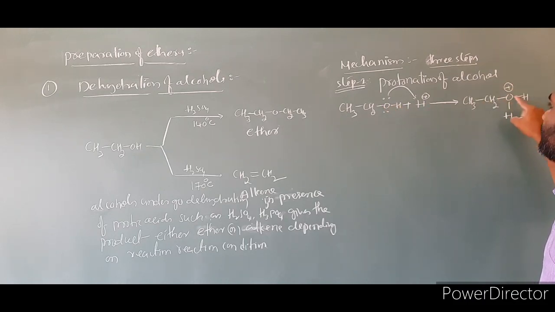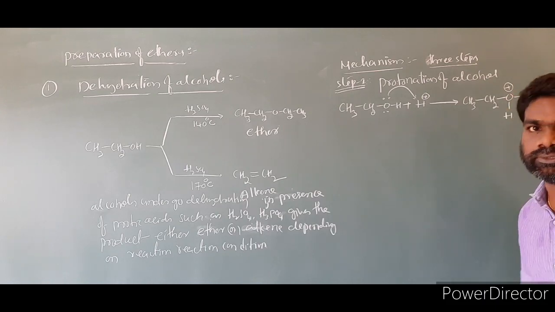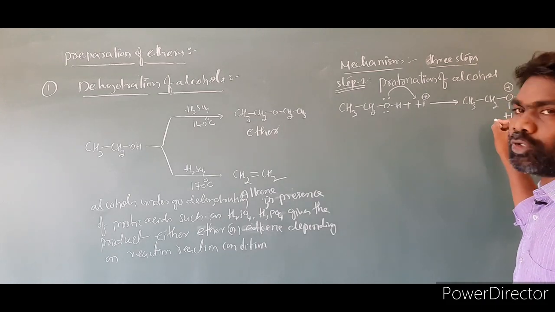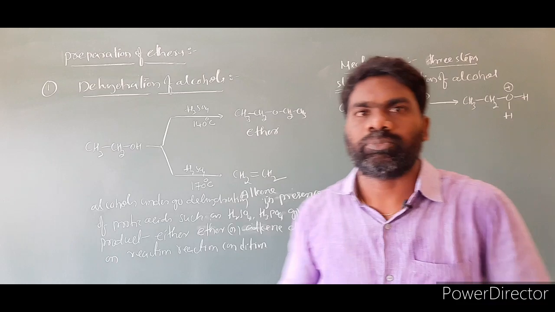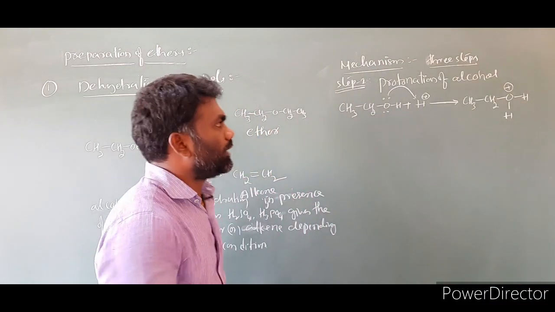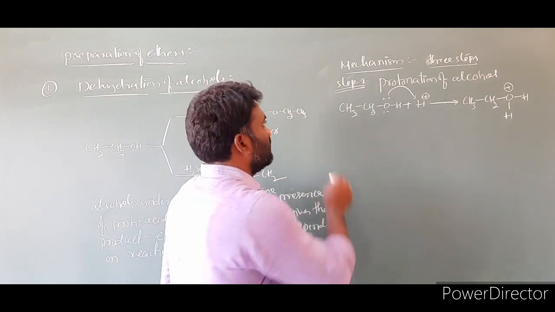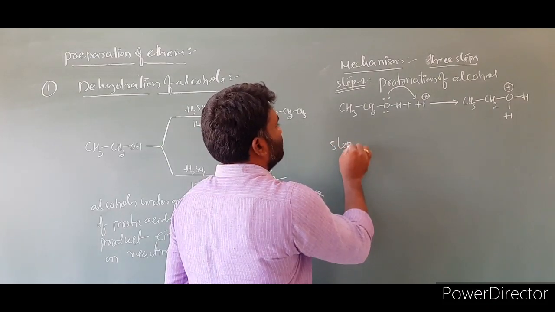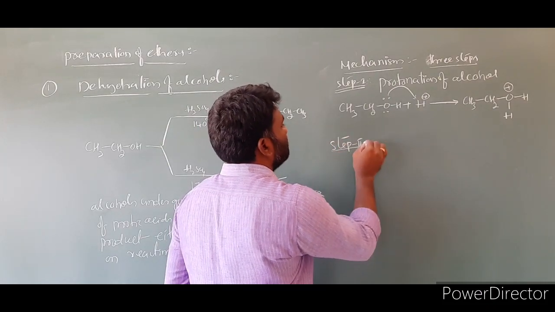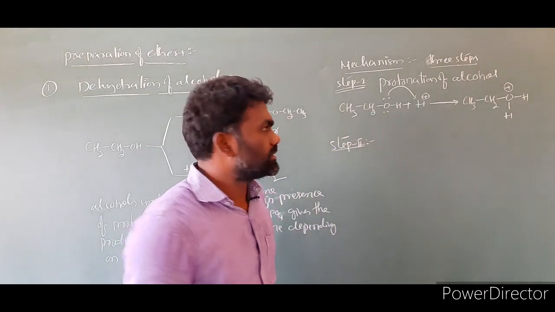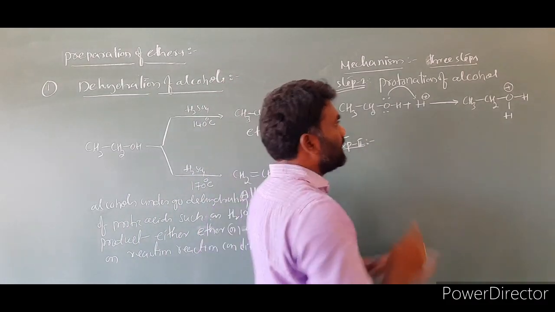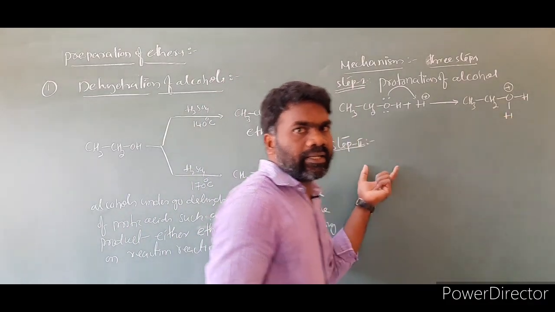Oxygen with 3 bonds will carry a positive charge. This is the protonated alcohol. Then we take the protonated alcohol product into step 2.